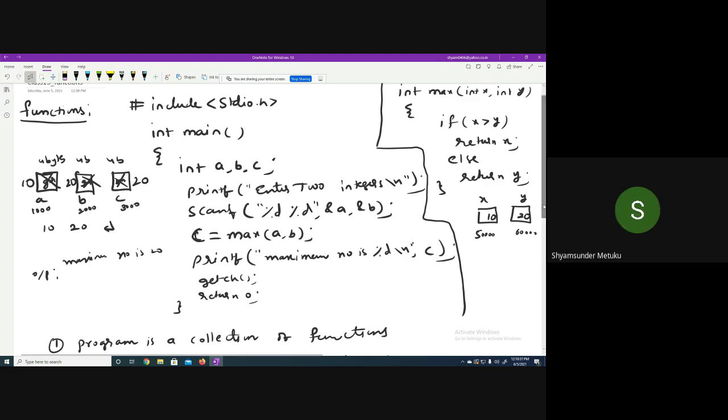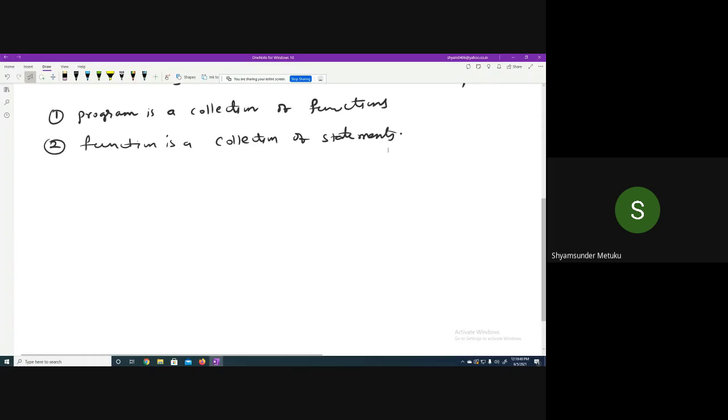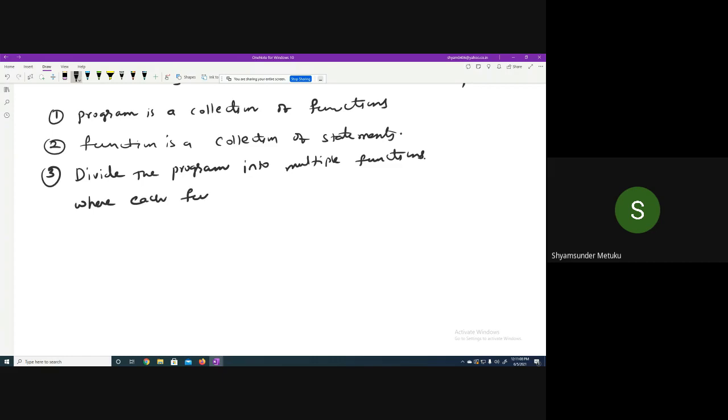And the third point, you all must remember: always divide your program into multiple functions, where each function performs a different task.